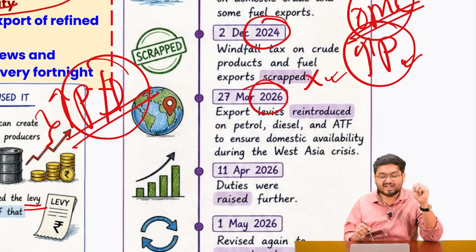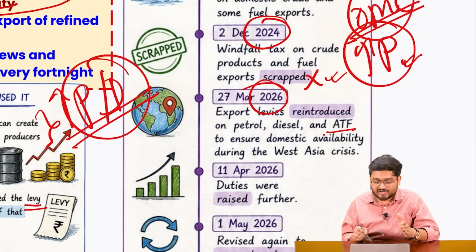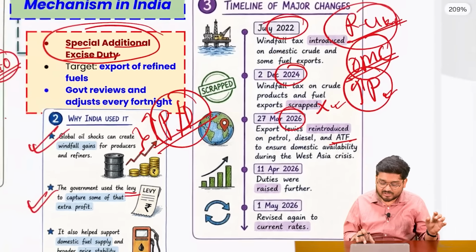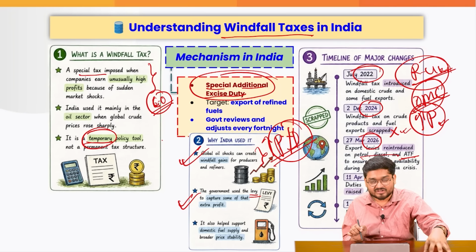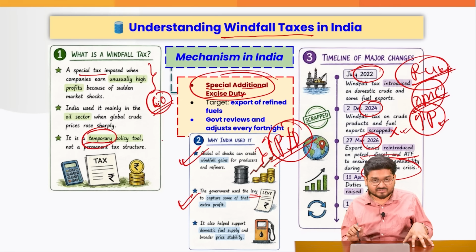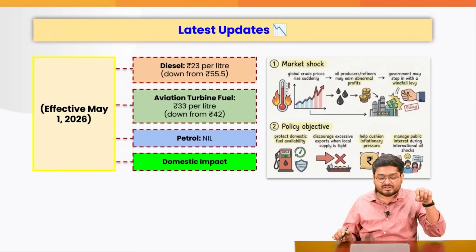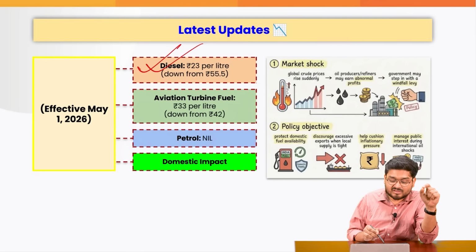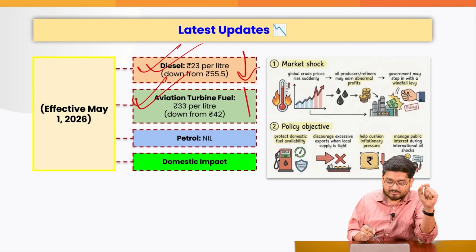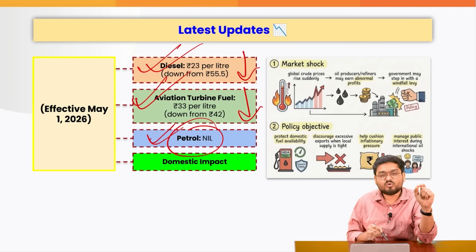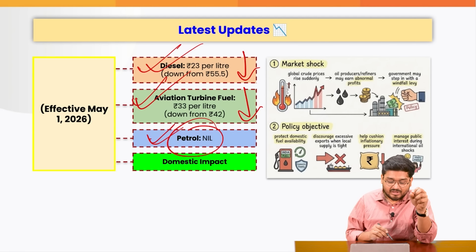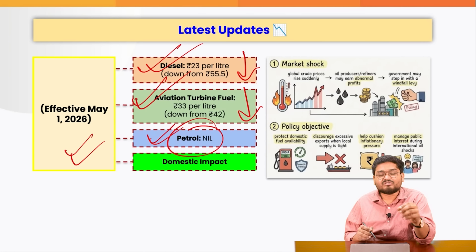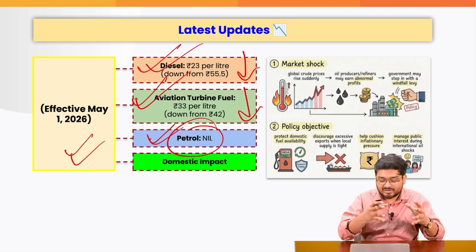Again, right now it has been imposed mainly to not let the aviation turbine fuel and the petrol and the diesel escape the country due to this West Asia crisis, right? So the latest update is that the diesel prices have been brought down, aviation turbine fuel have been brought down. On petrol, there is no such particular price rise due to the amount of rise in this windfall taxes.